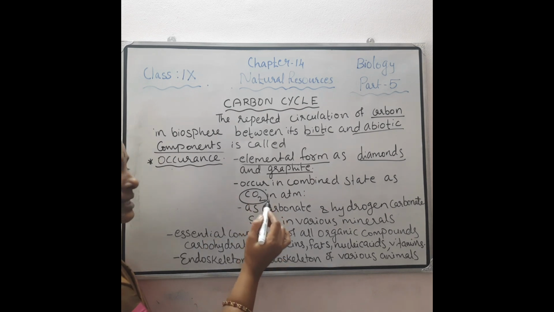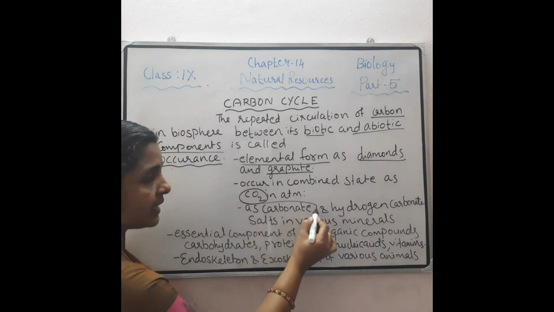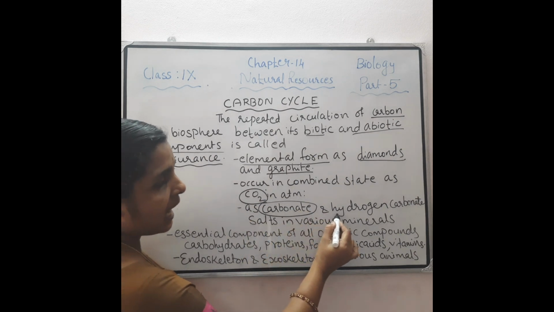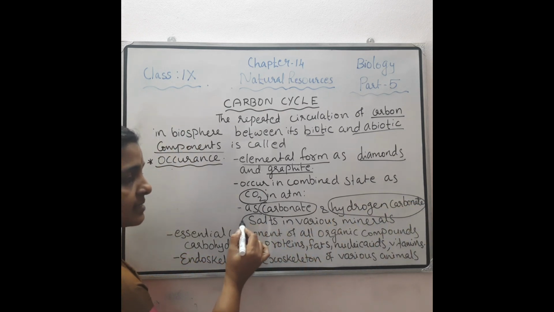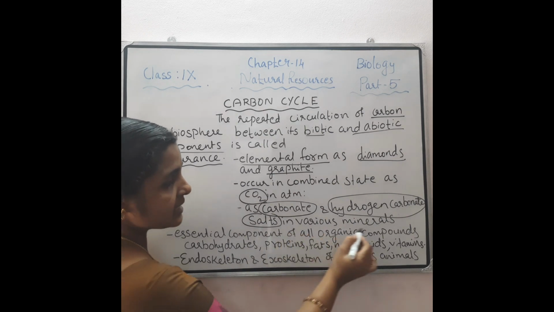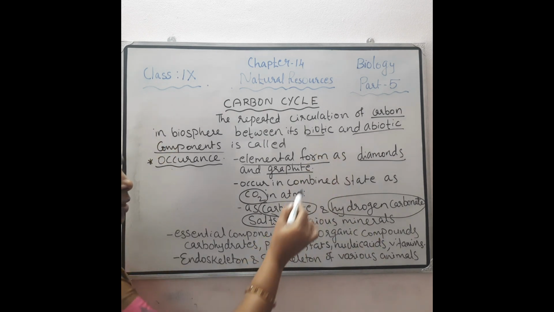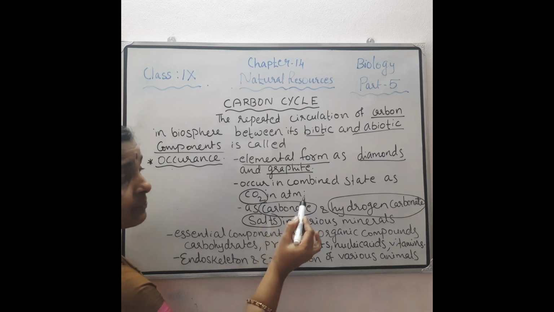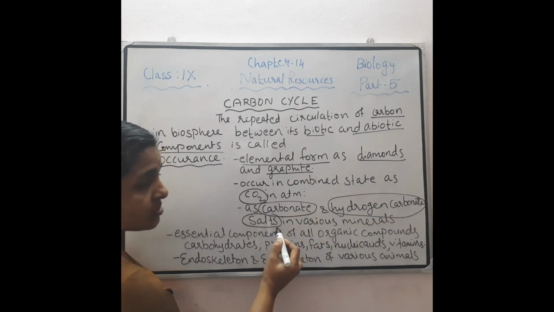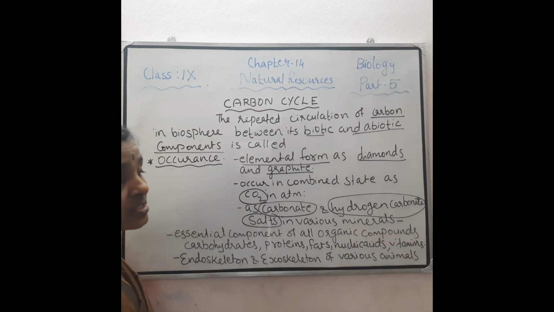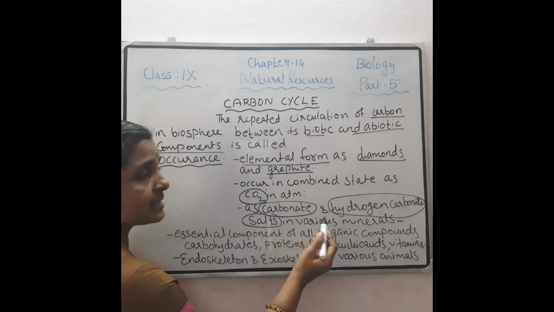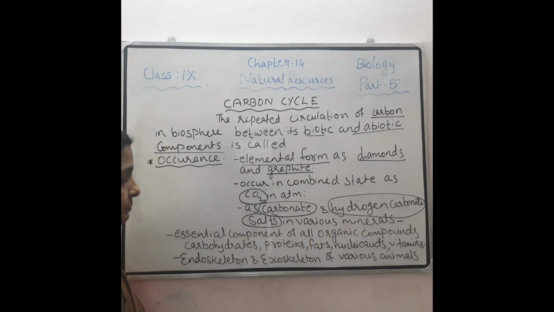Then this carbon is also found as carbonates and hydrogen carbonate salts in various minerals. Which minerals? Such as limestones, then fossil fuels such as coal, petroleum, etc.